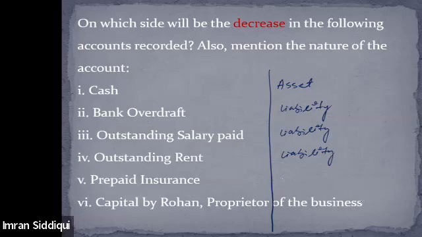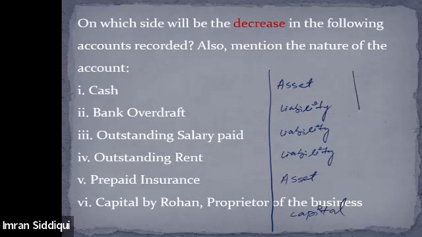So anything which is paid on a prepaid basis, on advance basis, is considered as our asset. Prepaid insurance is our asset. Right? Capital by Rohan is obviously a capital. It has a special account itself. Capital is categorized under the capital itself.